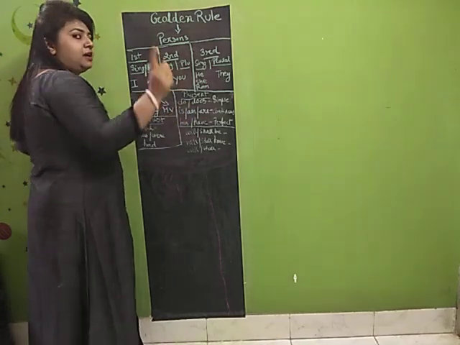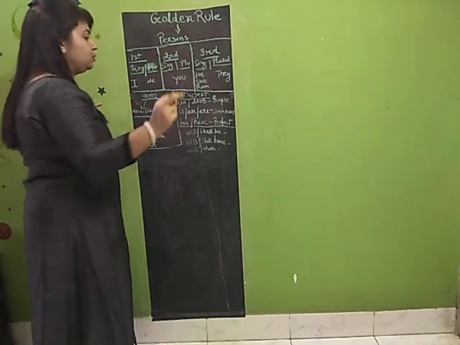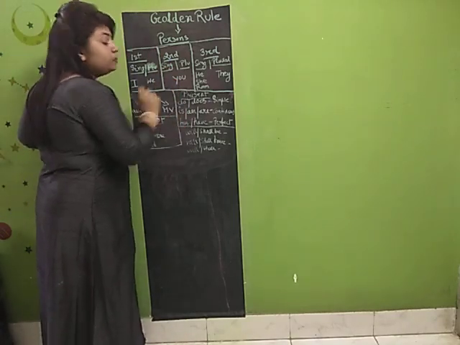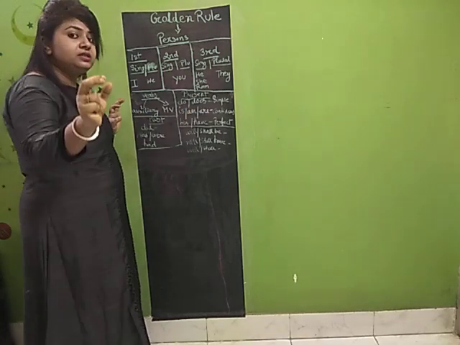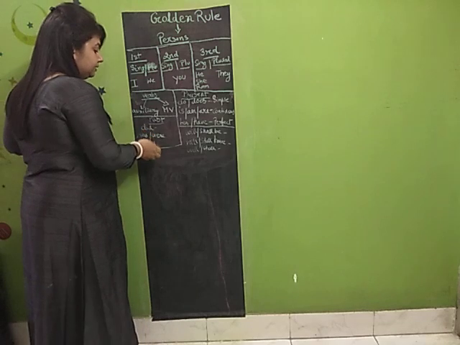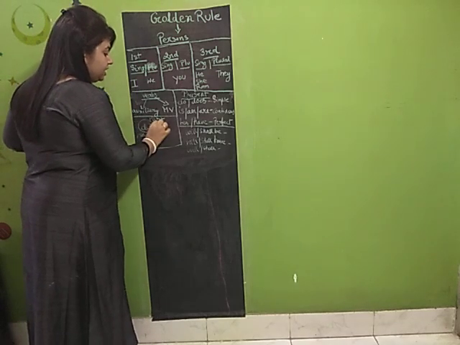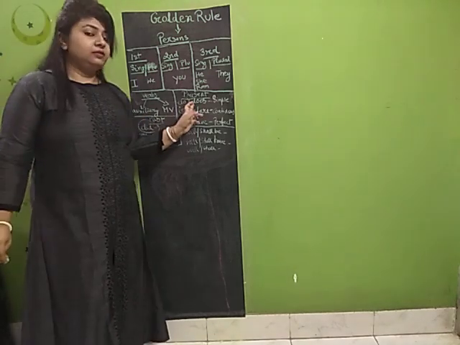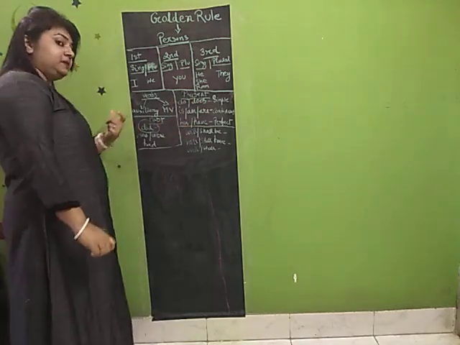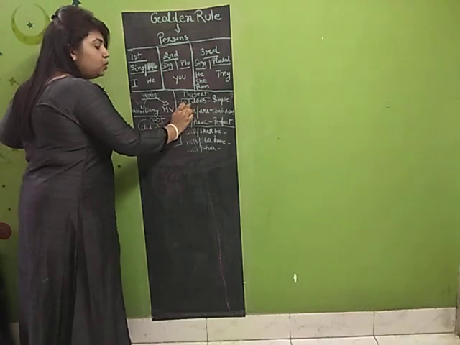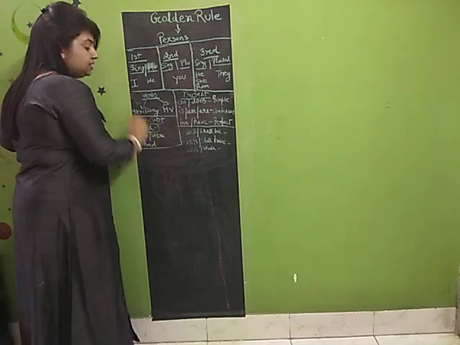Do or does, here I have clarified for you all. Do means plural form, does is your singular verb. Did, when we change our verb from present to past, simple past, do or does becomes did.